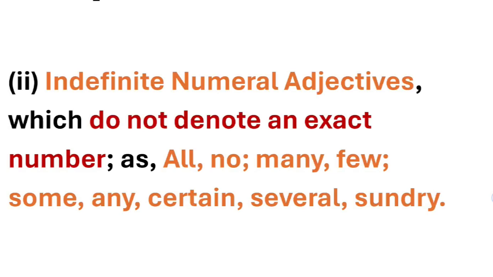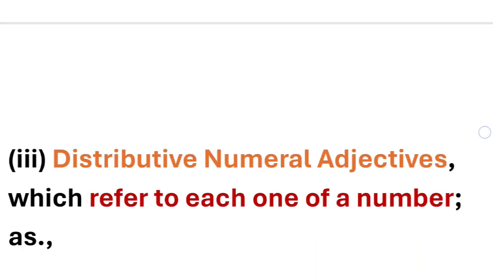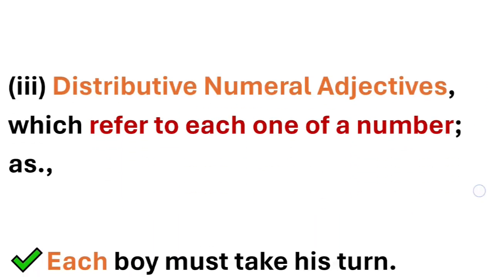Now second will be indefinite numeral adjectives. What are indefinite numeral adjectives? They do not denote an exact number. They never denote exact number because they are indefinite. So what can the examples of it be? All, no, many, few, some, any, certain, several, and sundry will be the examples of it.